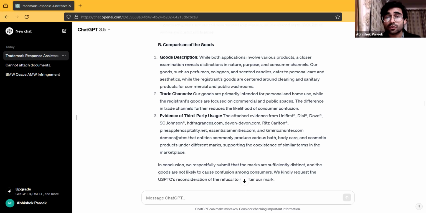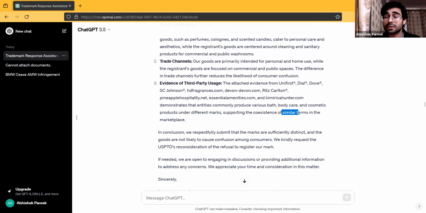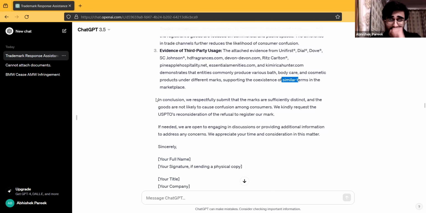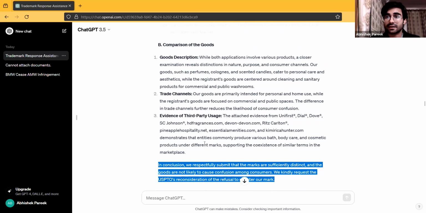They are only over here talking about that entities commonly produce various bath, body, and cosmetic products under different marks, supporting the coexistence of similar terms in marketplace. So in a way, they are again saying that the marks are similar. They are saying that even though the marks are similar, there is a history that such trademarks coexist, which is again not a very strong point in our favor. Okay, and then it has concluded it. All right, I mean, that all is completely fine again.